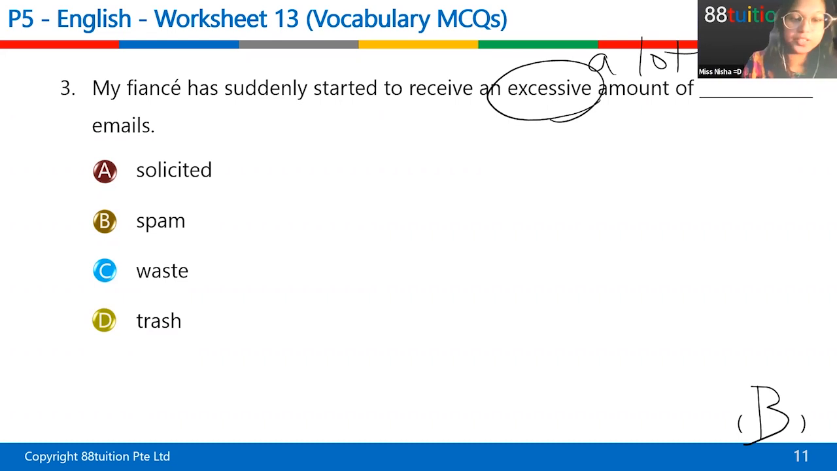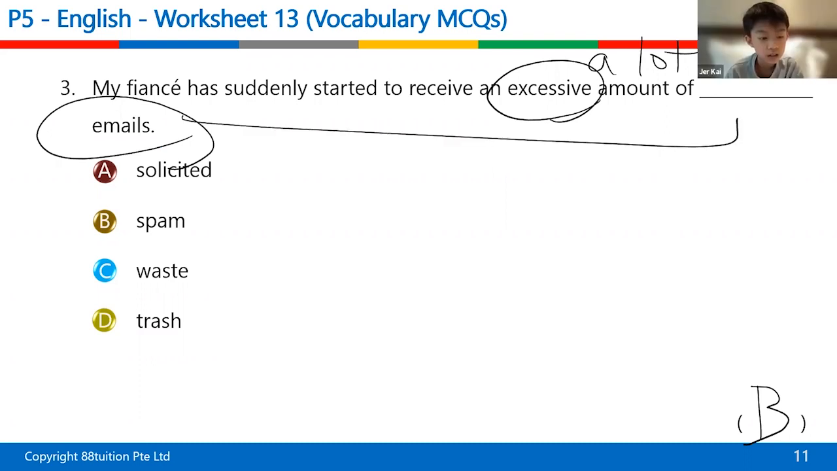Yes, Jakai, what's the clue? Spam means send the same message again and again, a large amount. So what's the clue? Excessive amount. Okay, that's actually not the clue. The clue here is emails. I'm going to explain why. By the way, Jaden, give yourself 1 point. Jakai, give yourself 1 point. Here, excessive means too much. Now,